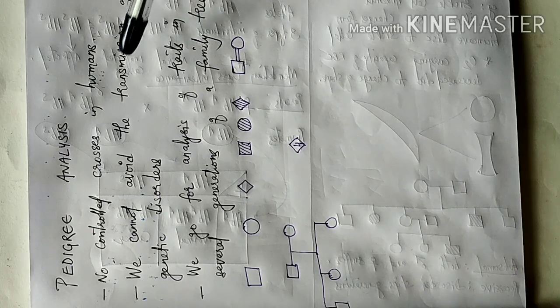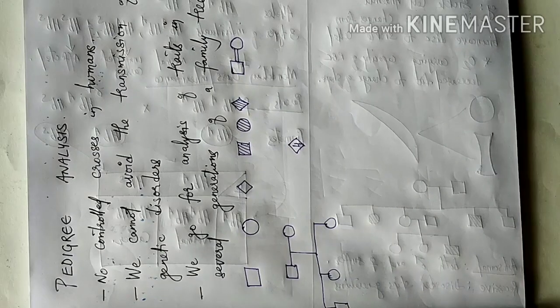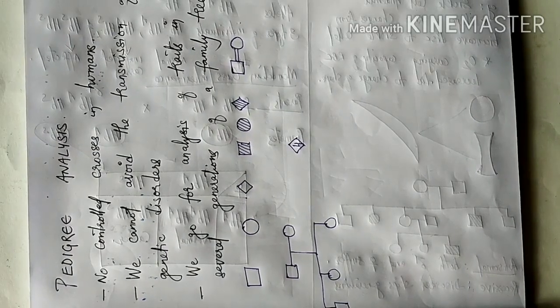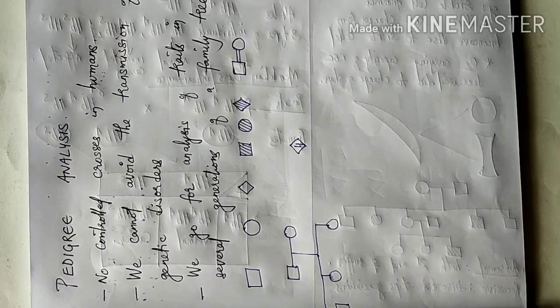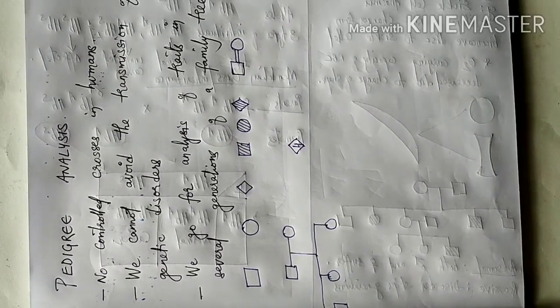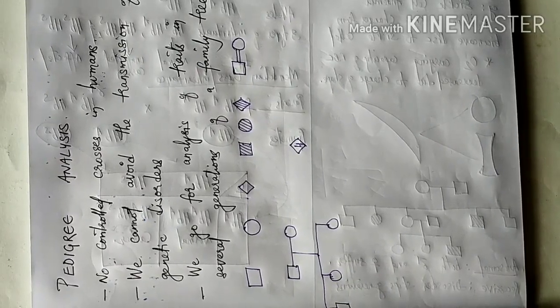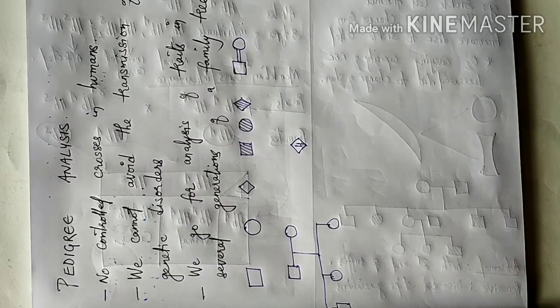We can study the pattern of inheritance of these traits over several generations in a given family tree. This study of the inheritance of certain disorders in a given family tree is known as pedigree analysis.